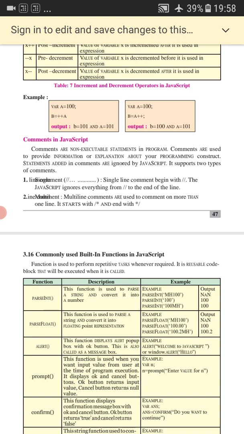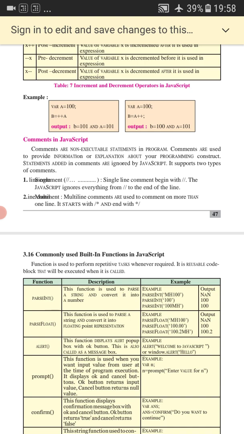Now the next topic is commonly used built-in functions in JavaScript. What are built-in functions in JavaScript? First of all, what is a function? Functions are the building blocks, and we can make use of functions to perform any task, to solve any problem. We can make a function according to the choice of the user to perform any task or to solve a specific problem.